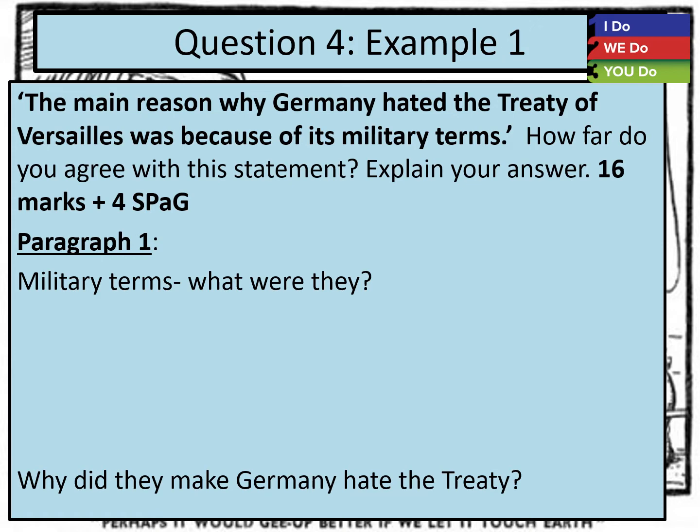So make sure that you're really specific. Make sure you're putting in points such as the German army was reduced to 100,000 men. They only had 6 battleships. They weren't allowed submarines. Those are the kind of facts that you need at your fingertips in order to do a good job of answering this question.